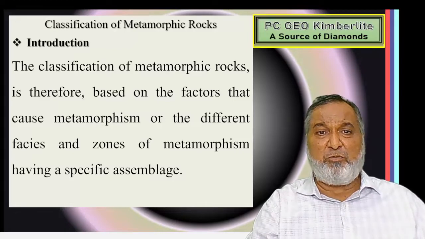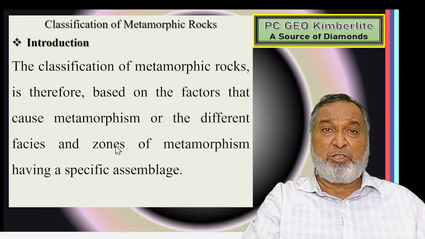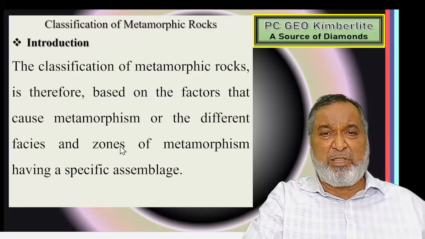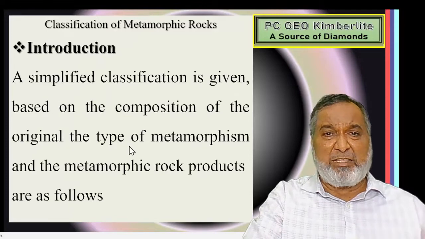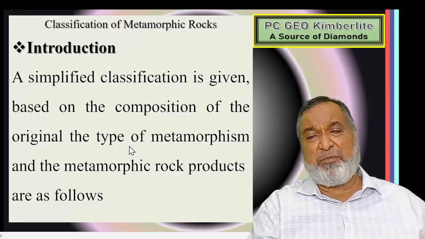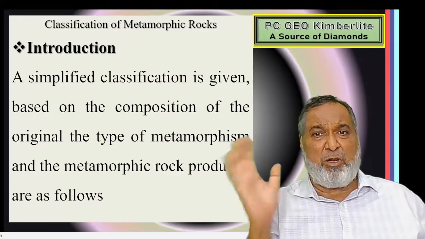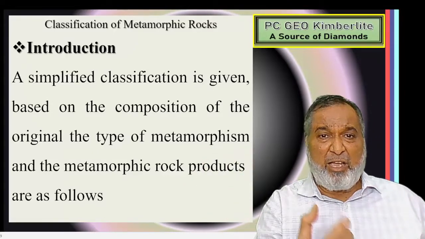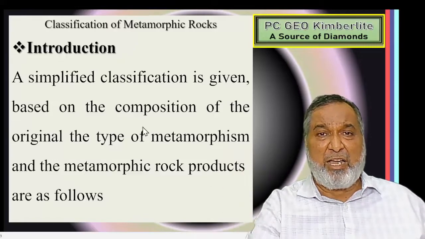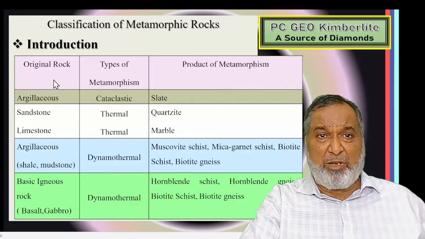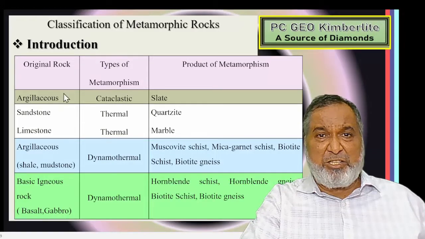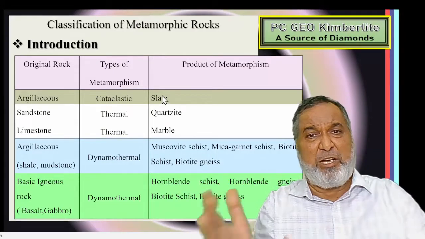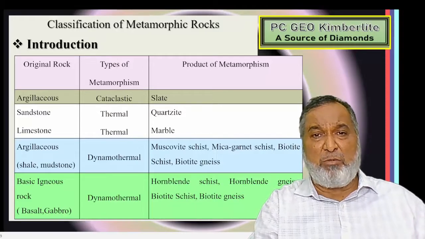That is based on the phases and zones of metamorphism, in which particular zone these minerals are present, and we are going to get those assemblages. The simple classification is based first on composition: what is the composition of the original rock, and what will be the rock product. For example, the original rock is argillaceous. If cataclastic metamorphism acts, slate will be the first. Shale is converted to slate, which is a low grade metamorphic rock.